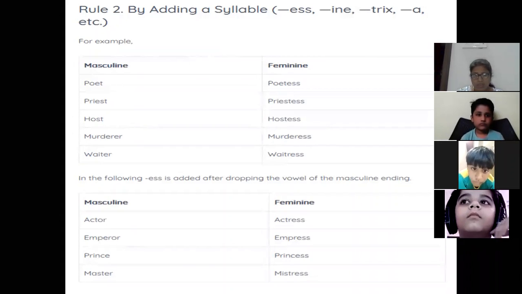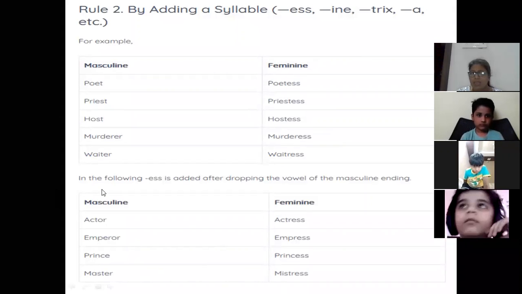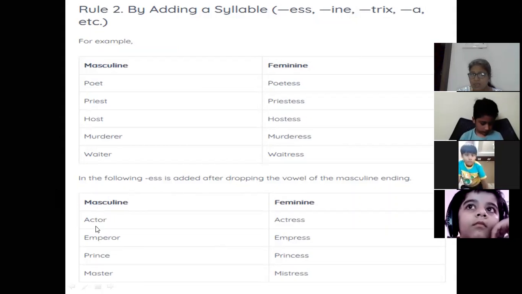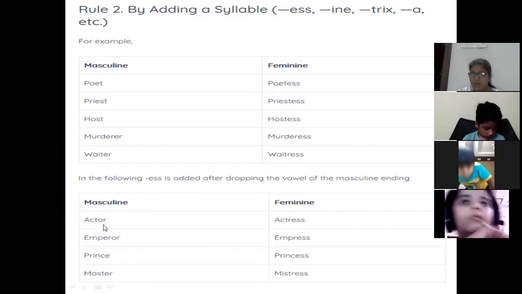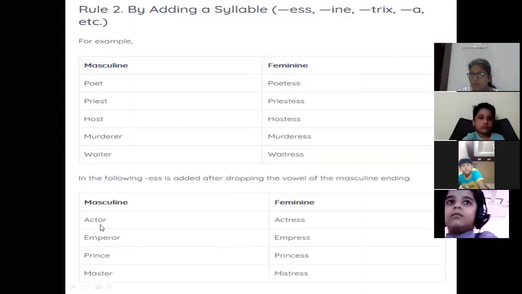Now, the second one. It is saying that in the following, E-double-S is added after dropping the vowel of the masculine ending. Here you can see in masculine, actor is given. ACTOR. O is the vowel. So according to the rule, what are we doing?